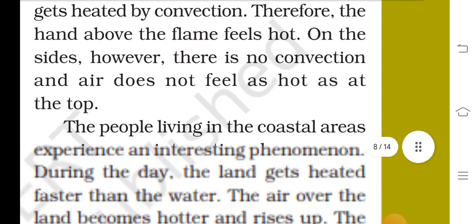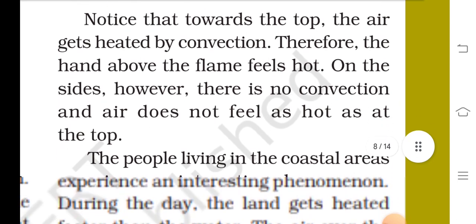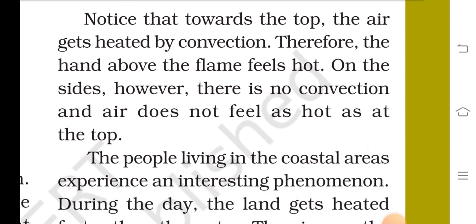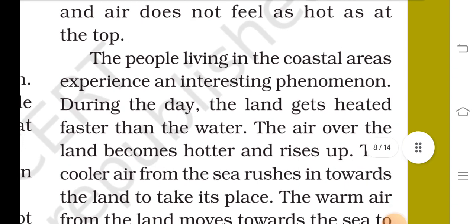Transfer of heat by convection in air. Notice that towards the top, the air gets heated by convection. Therefore, the hand above the flame feels hot. On the other side, however, there is no convection and the air does not feel as hot as at the top.